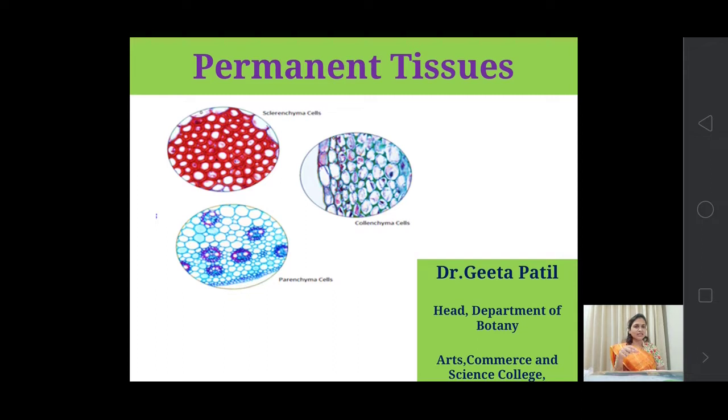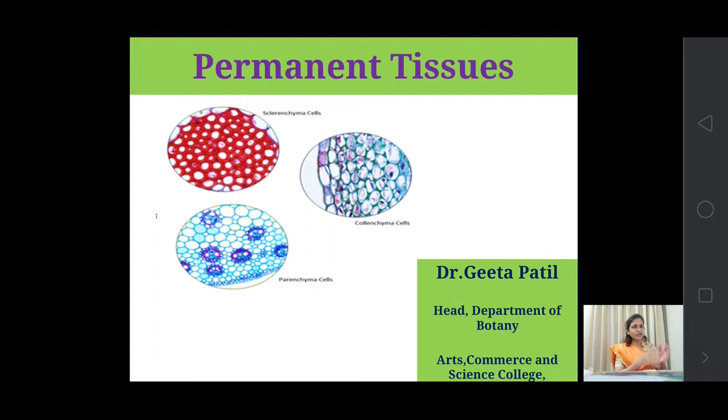So the meristematic tissues, they are young and actively dividing cells. They continuously divide to add more and more new tissues. Now, while dividing, they form new cells.